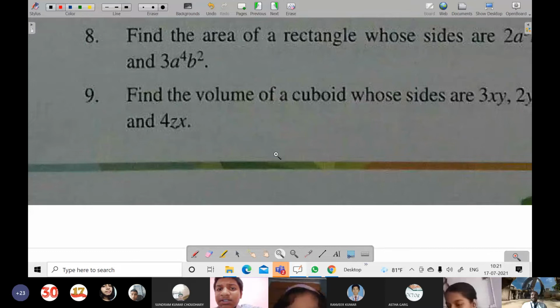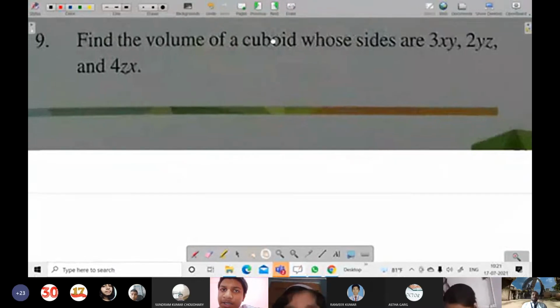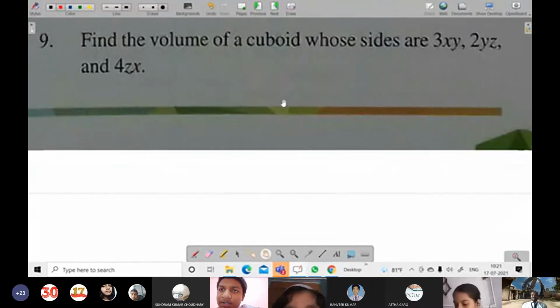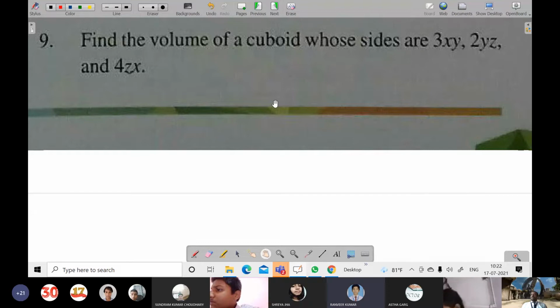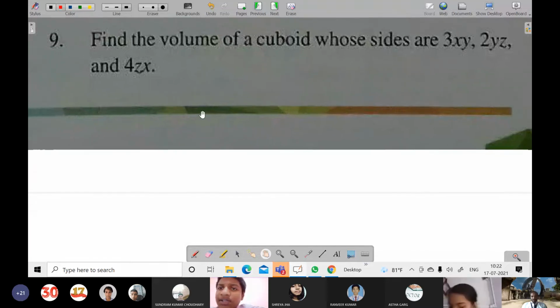Of course, I had said math is such a subject that when you know how to make it, then it becomes easy. Until you do not know how to make it, it becomes difficult. So it has been said, find the volume of a cuboid whose sides are given. We know the volume of a cuboid is equal to length L times breadth B times height H. So you will multiply 3xy into 2yz into 4zx, then it will become 3 times 2 times 4 is 24, x square, y square, z square. Answer. Got it?